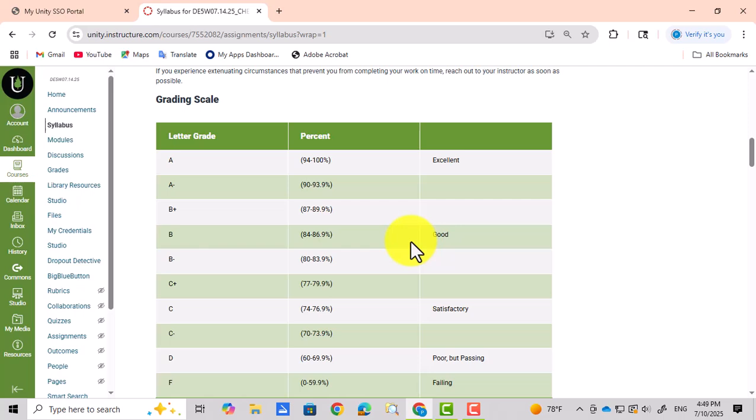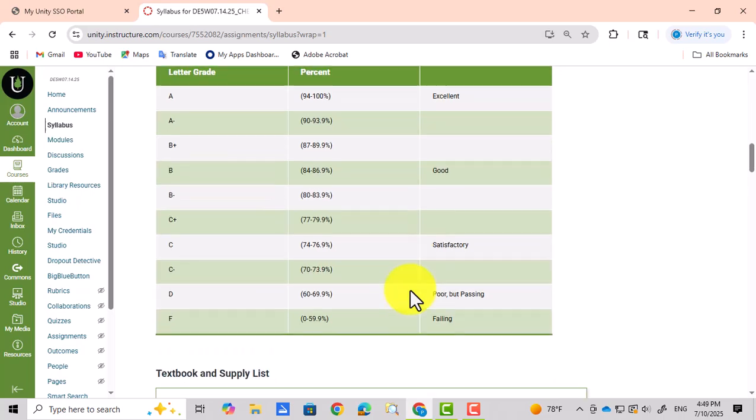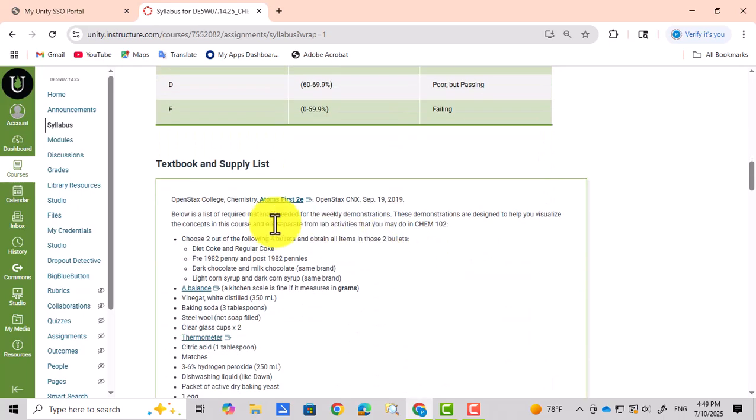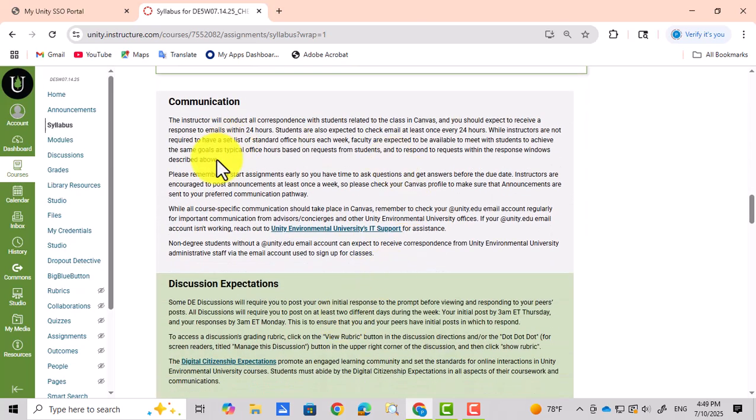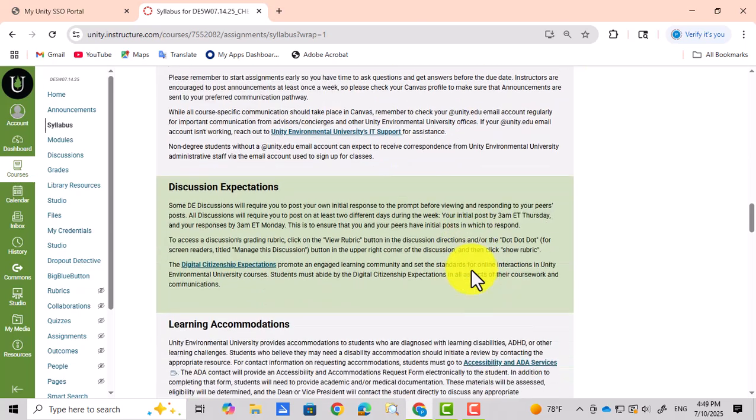Here, these are the letter grades, depending on the percentage. You will see your letter grade on the left. Again, we have the textbook and supply list here. Communication: how do you communicate with me? Send me an email and I should be able to respond within 24 hours during weekdays.